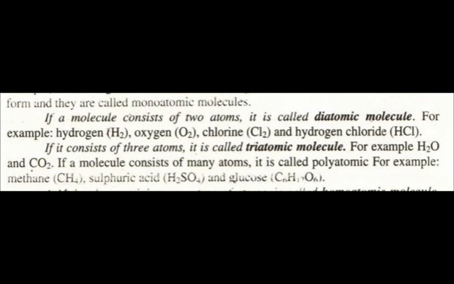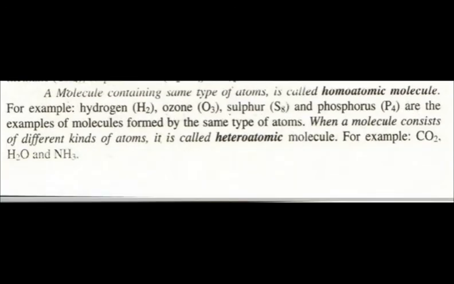Now we will discuss the classification or types of molecules on the basis of the type of atoms present. Some molecules contain the same type of atoms and other molecules contain different types of atoms. So depending upon the types of atoms, there are 2 types of molecules, homoatomic and heteroatomic. Homo means same and hetero means different. If a molecule contains the same type of atoms, it is called a homoatomic molecule.